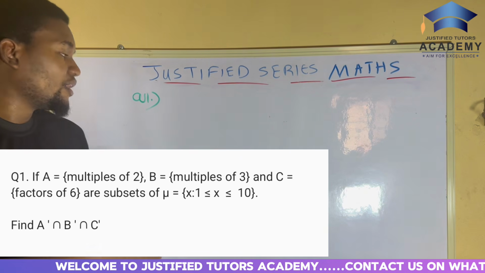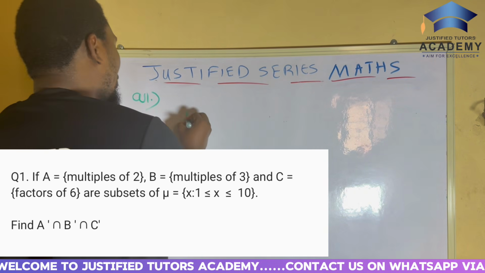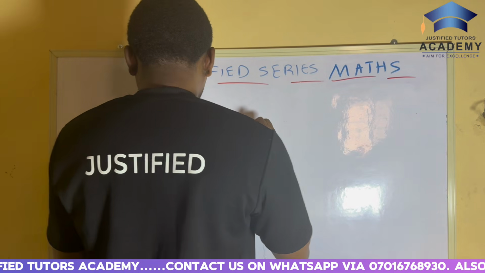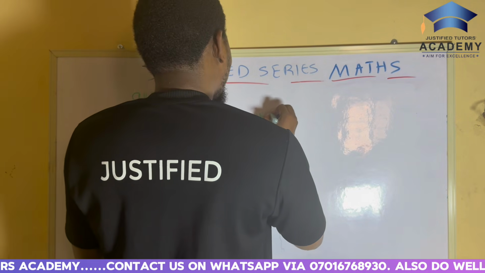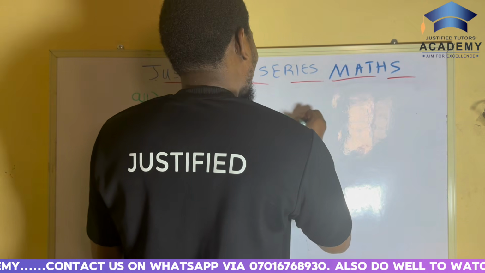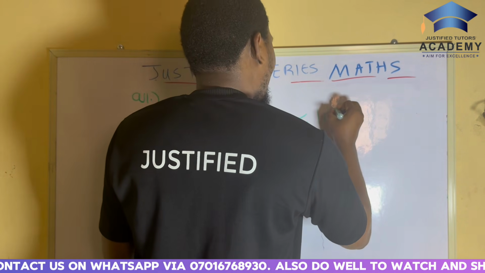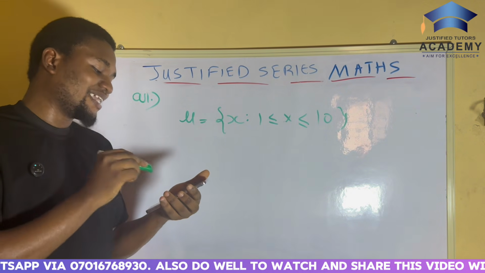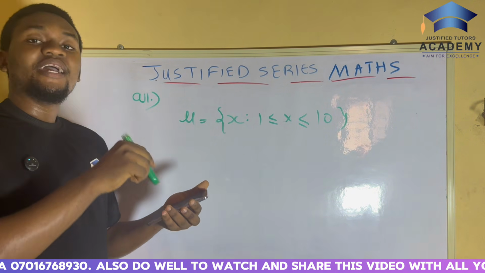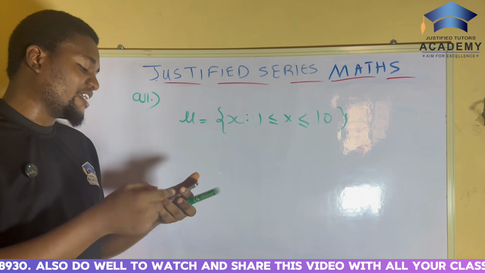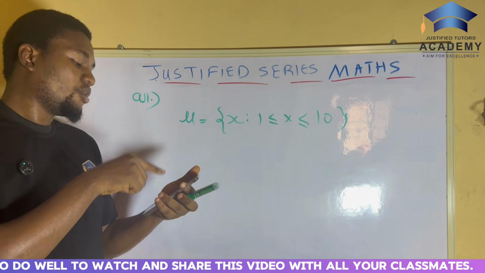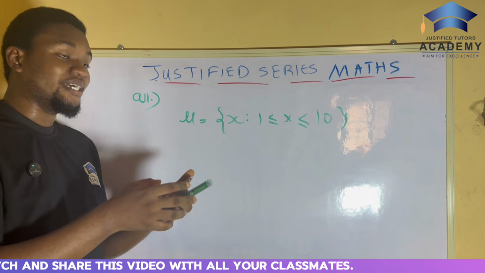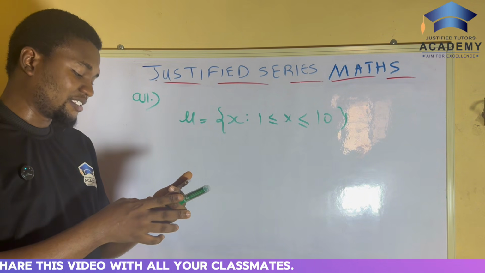given that U is equal to X such that 1 is less than or equal to X less than or equal to 10. Then they now said you should find A inverse intersection B inverse intersection C inverse. That's complement. Yes, A complement intersection B complement intersection C complement.